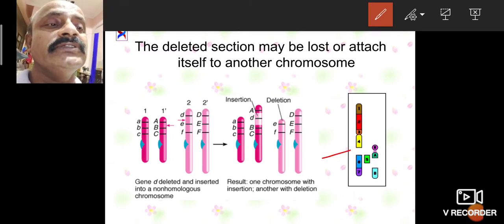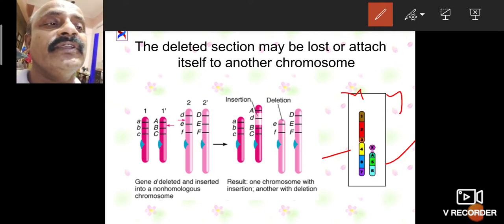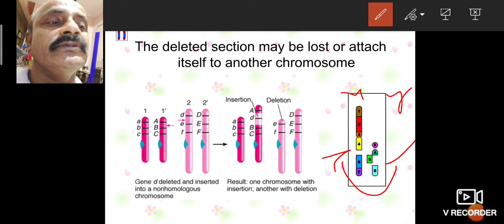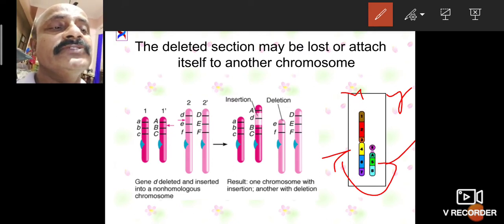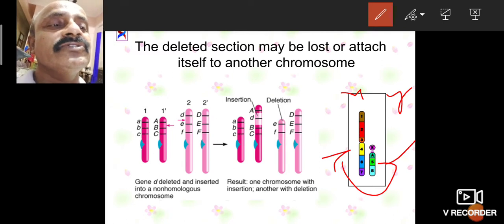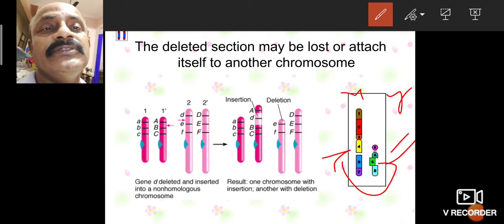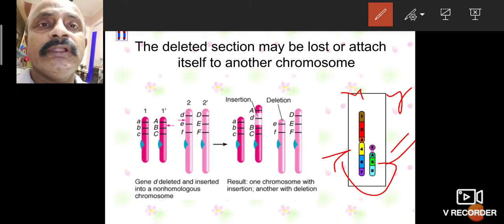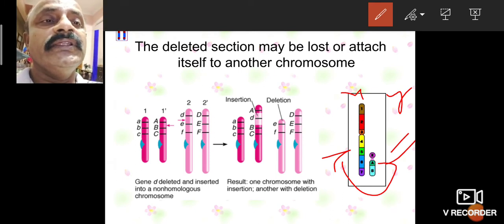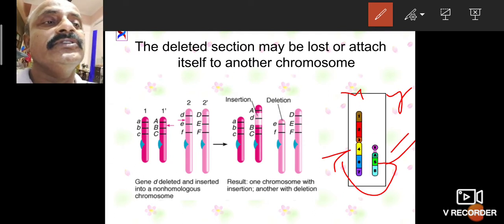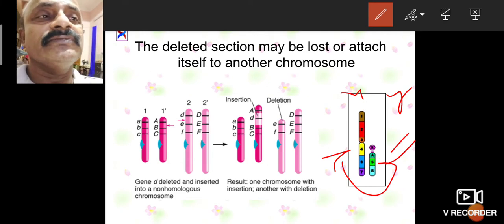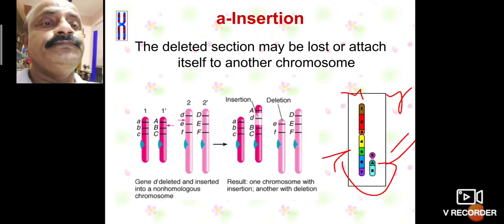So this deleted part is then directly attached to this one. Here there is an X chromosome and here a Y chromosome. The deleted part of the Y chromosome, in green color, is then attached to the X chromosome. The part is transferred and attachment takes place. That is also deletion. The deleted section may be lost or attach itself to another chromosome. That is called deletion, also insertion, inversion.